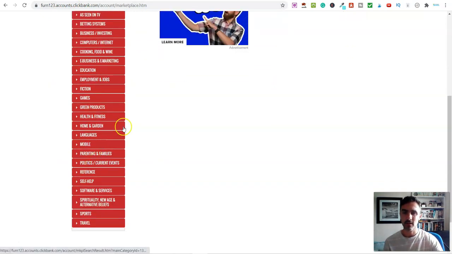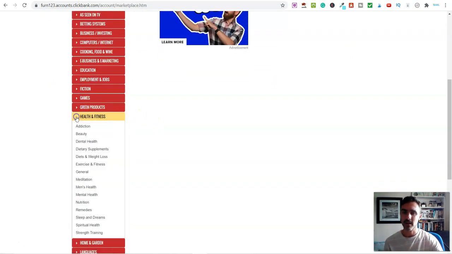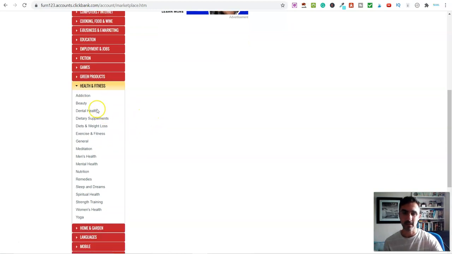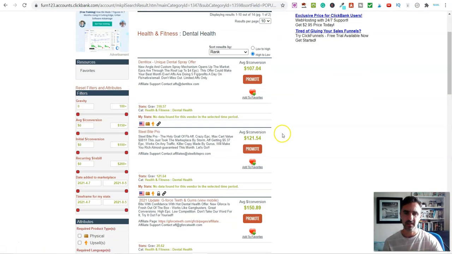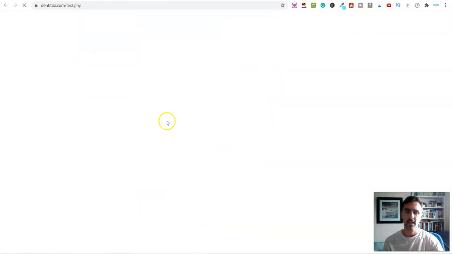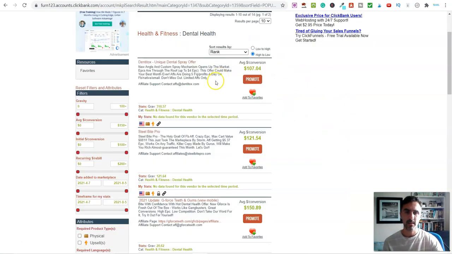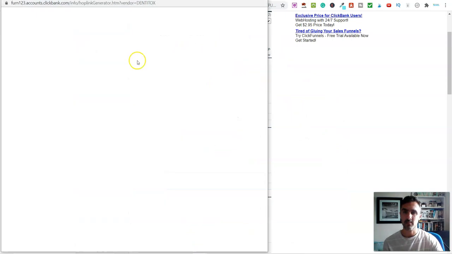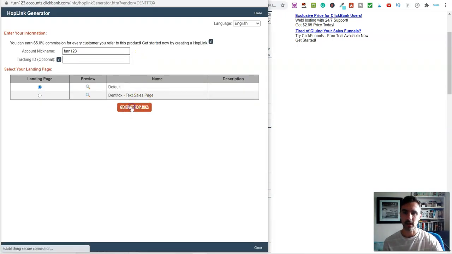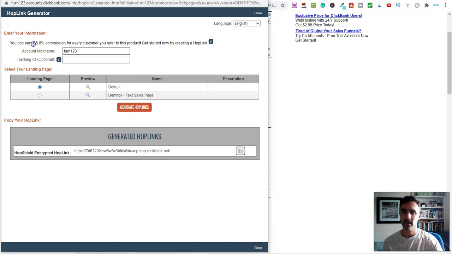On the left hand side, you have all of these categories, so you can go into any of these. So if I go in here, for example, and let's just say dental health. Say we were creating a website around this. Look at this one here, unique dental spray offer. So if I wanted to have a look at this, I simply click on this here. It opens up the page. You can check this out and find out more information about this product here. If you're happy with this and you want to promote this, you'd simply click on promote, and you click on generate hop link. And you can see on here, you earn 65% commissions for everyone who you refer to this product. So this here would be your affiliate link, okay?